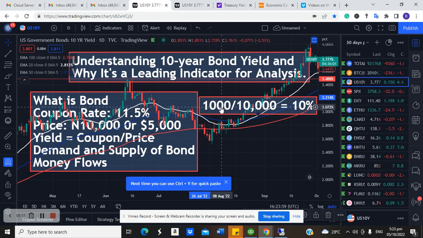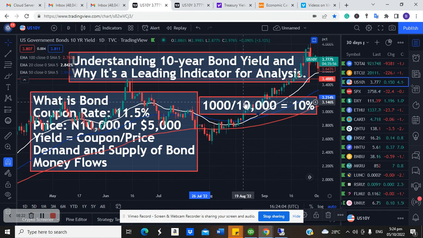So the interest you're going to earn, assuming, is 10%. So 1,000 naira or dollar divided by 10,000. This 1,000 naira is the interest you're going to get for investing 10,000 naira. So 1 divided by 10 gives you 10%. This 10% is what we call the coupon rate on that bond, or the yield on that bond. So the yield on this bond is the coupon rate of 10% divided by what you are paying.